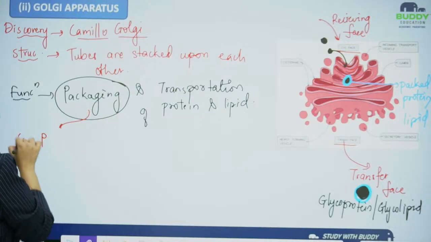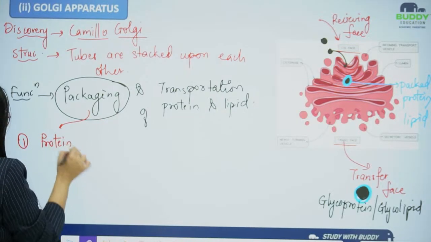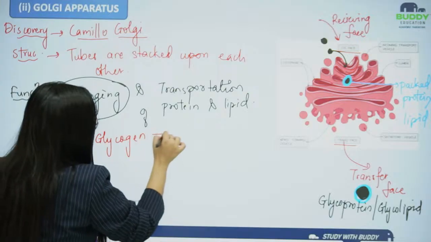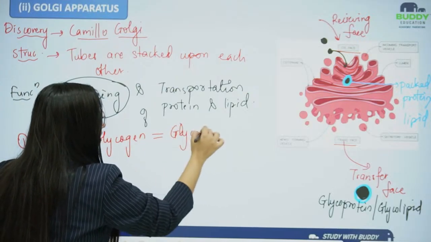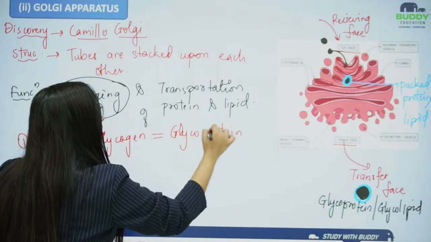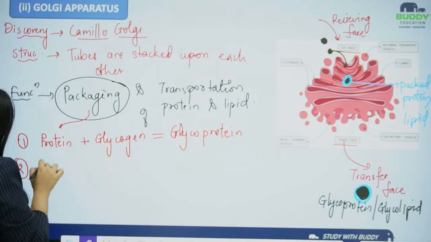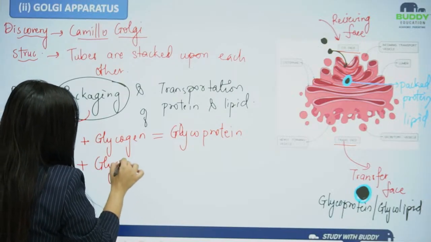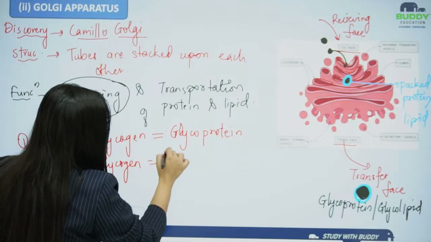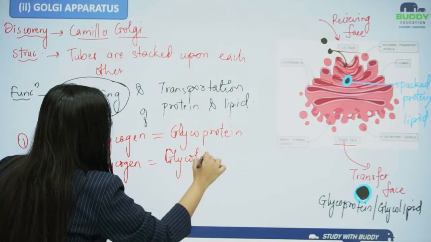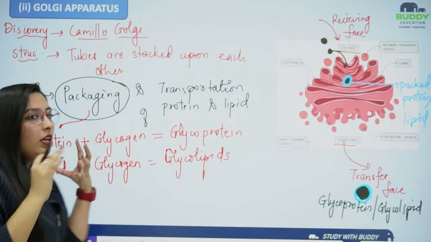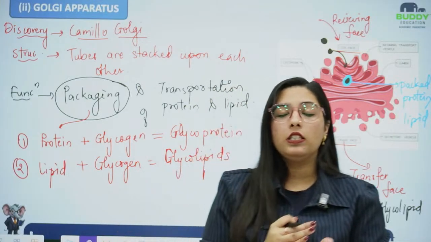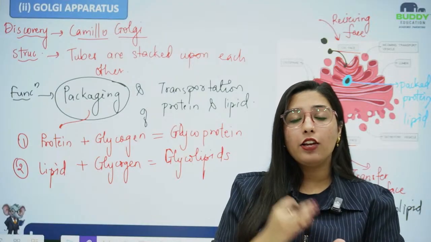If I am talking about proteins, then protein will be packed by glycogen and they will be forming glycoprotein. And if I talk about the lipids, then they will also be packed by glycogen and they will be known as glycolipids. Okay. The wrapping of glycogen on the lipids and the protein, this whole packaging process, is known as glycosylation.